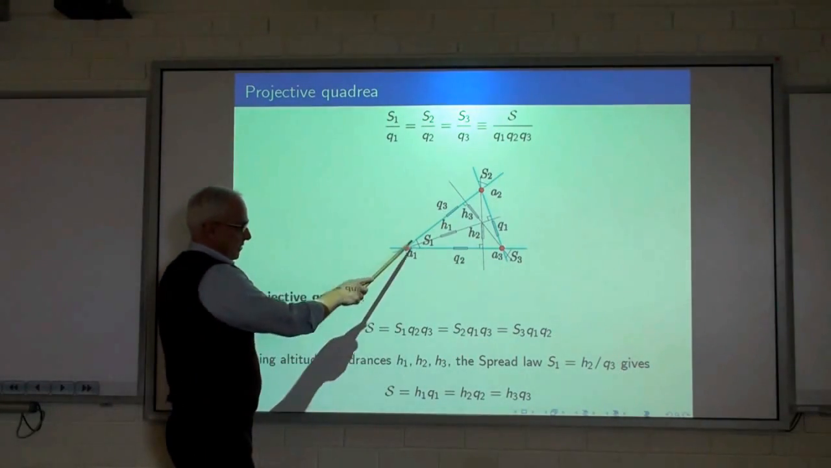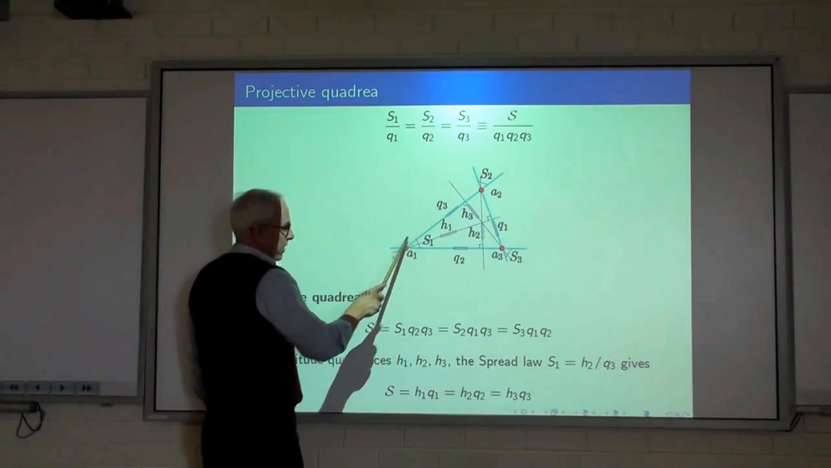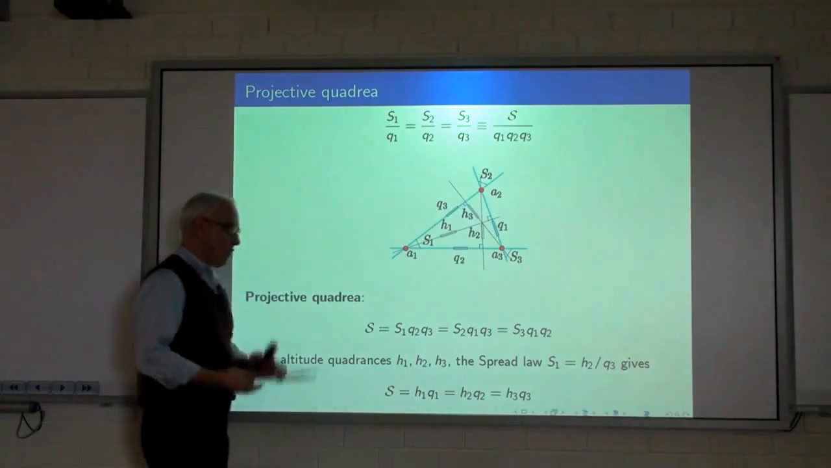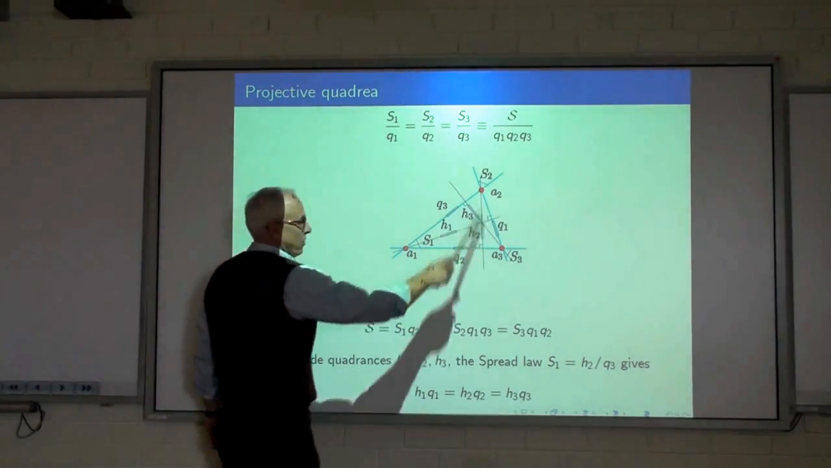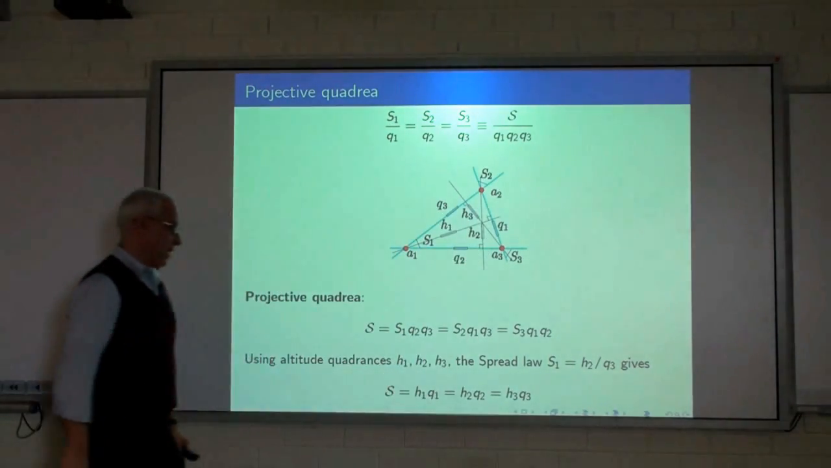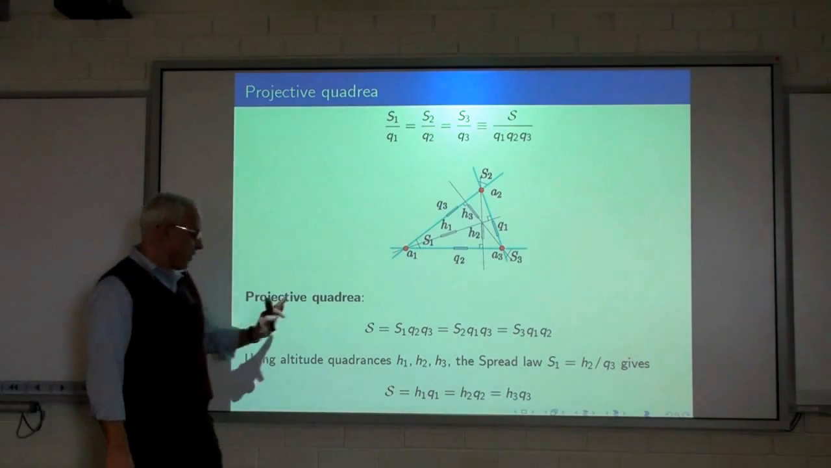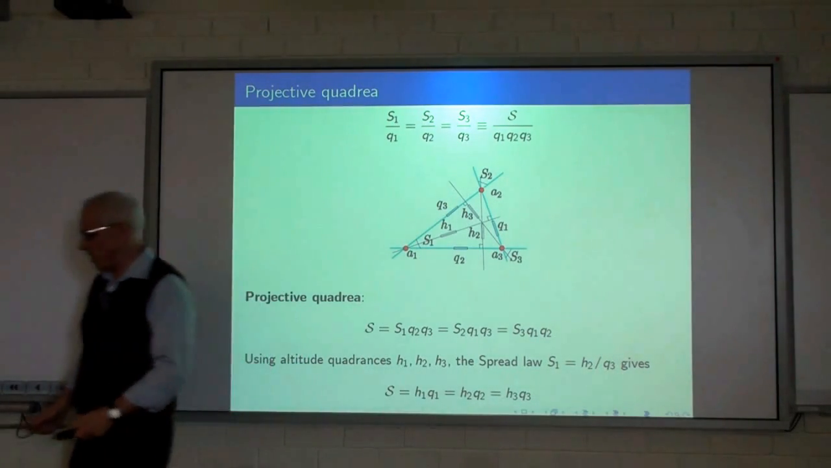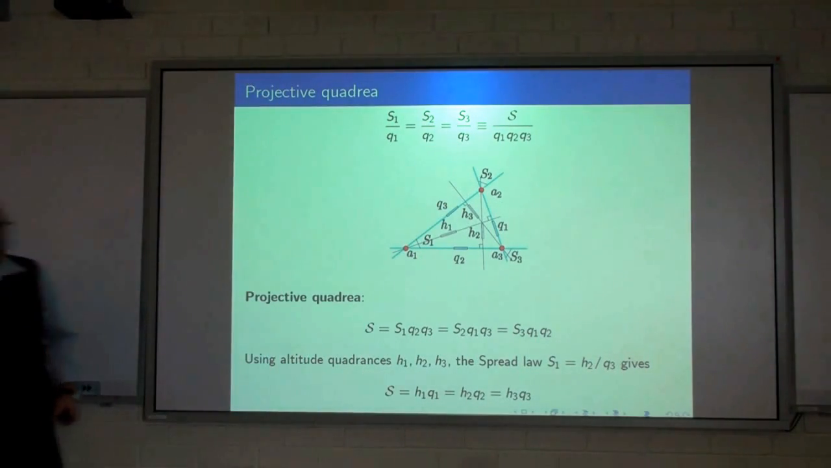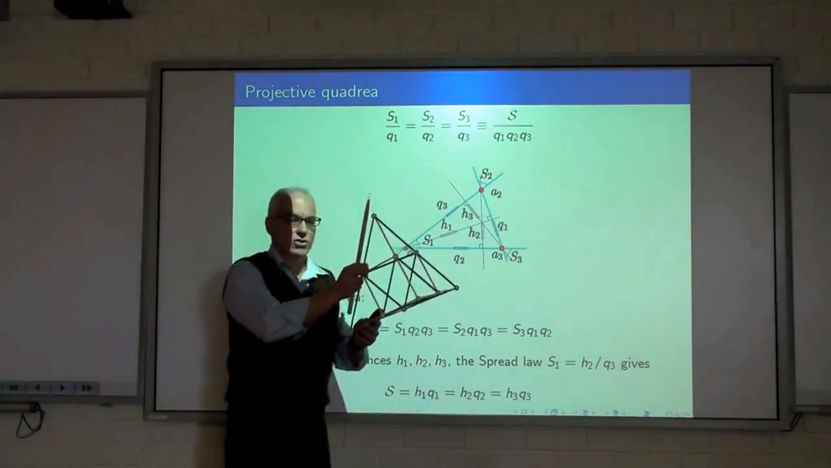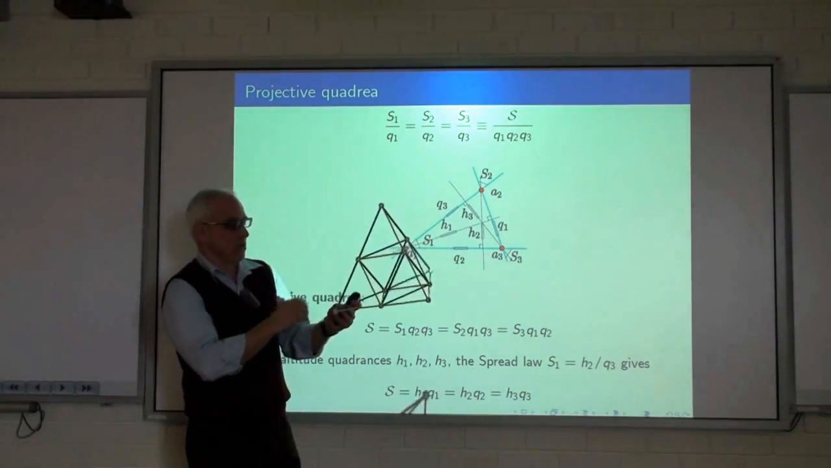So it's what you get when you take this spread and multiply by the two adjacent quadrances. And it doesn't matter which place we do that at. There's another interpretation which I want to point out, because this notion of spread is going to be important for us. It's going to give us the notion of solid spread.